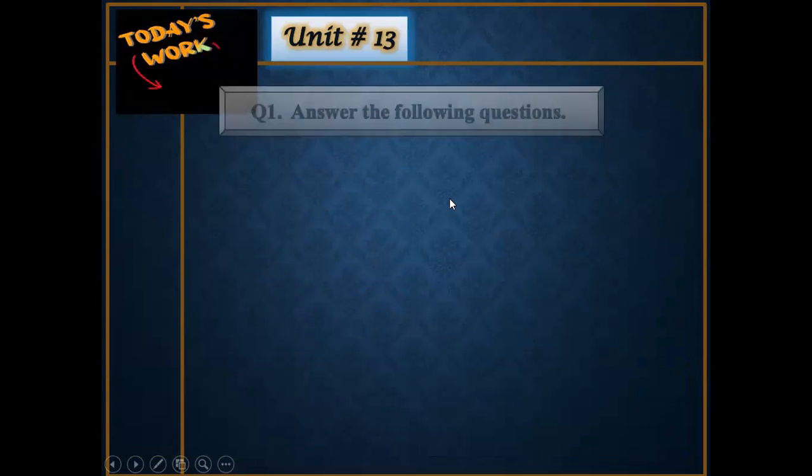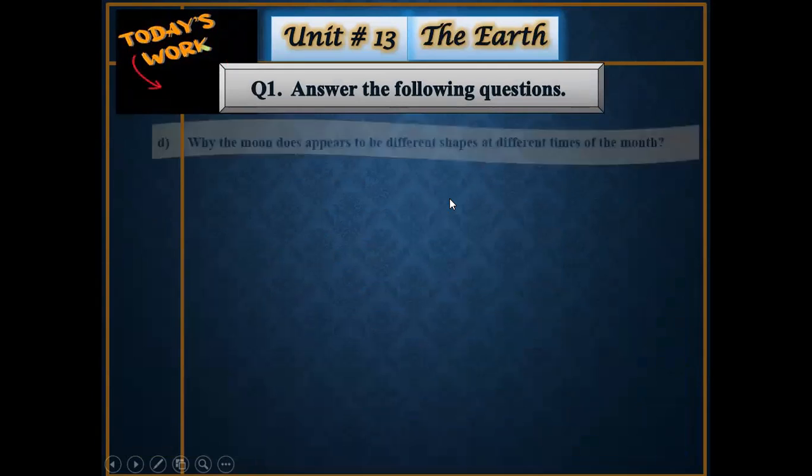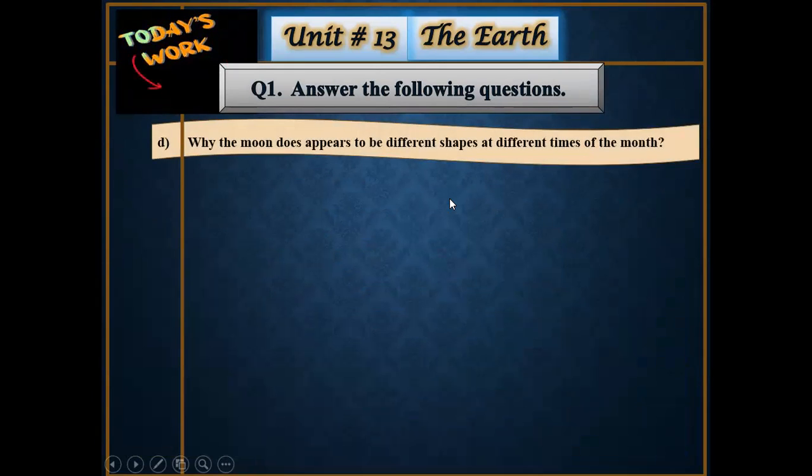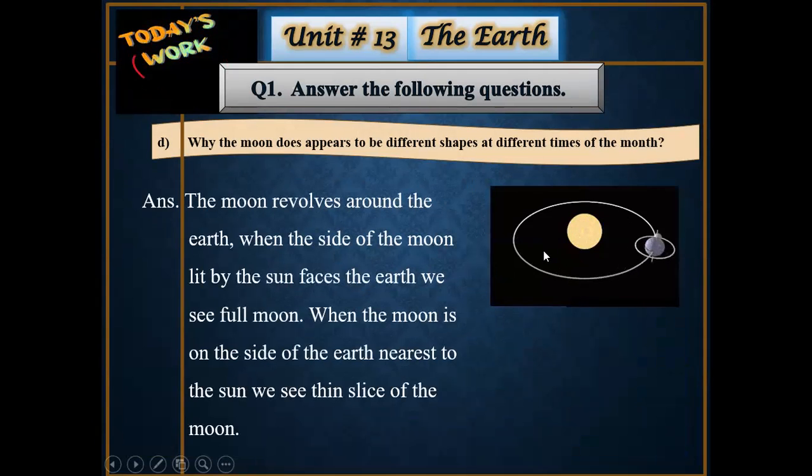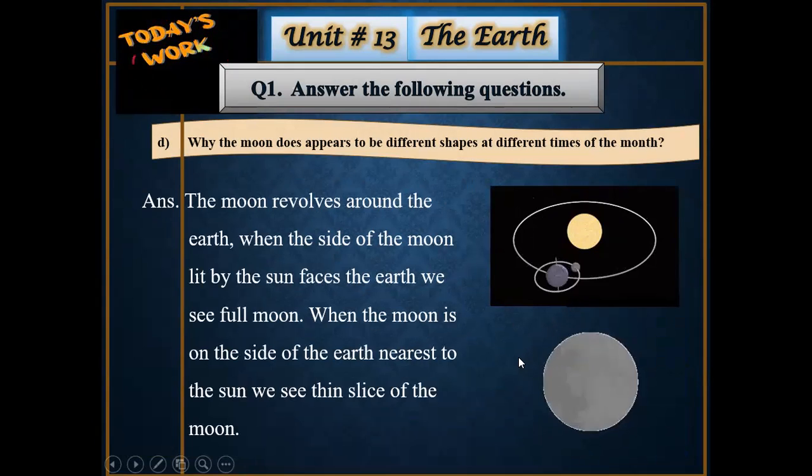Okay. Now we come to today's work, students, from unit number 13, the Earth. It is part D. Why the moon appears to be different shapes at different times of the month. The moon revolves around the Earth. When the side of the moon lit by the sun faces the Earth, we see a full moon. When the moon is on the side of the Earth nearest to the sun, we see a thin slice of moon. Do this work in the notebook.